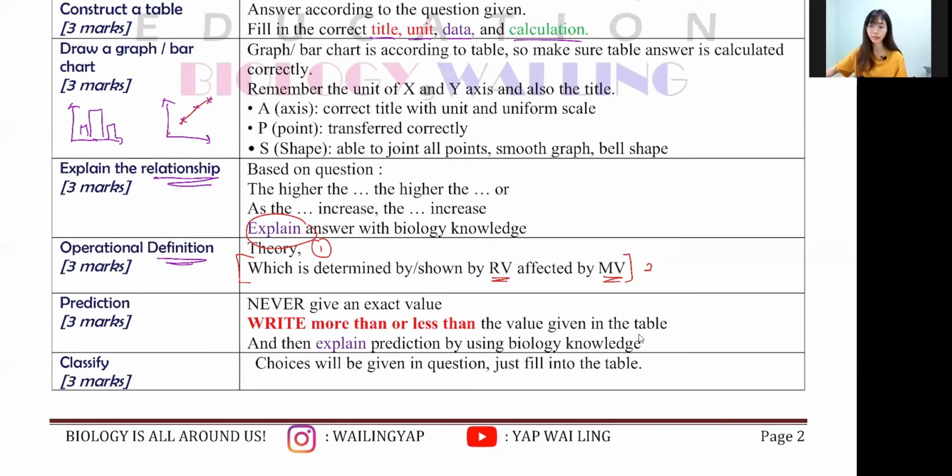Okay, we have prediction. So prediction, never give an exact value. You always write more than or less than the value given in the table. So where do you get the value? Usually it's from the first question, which is the record data. So that's why I say record data, don't do it wrongly.